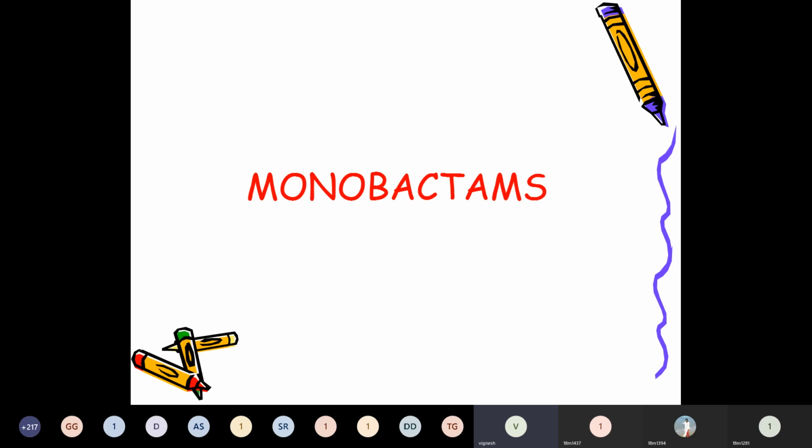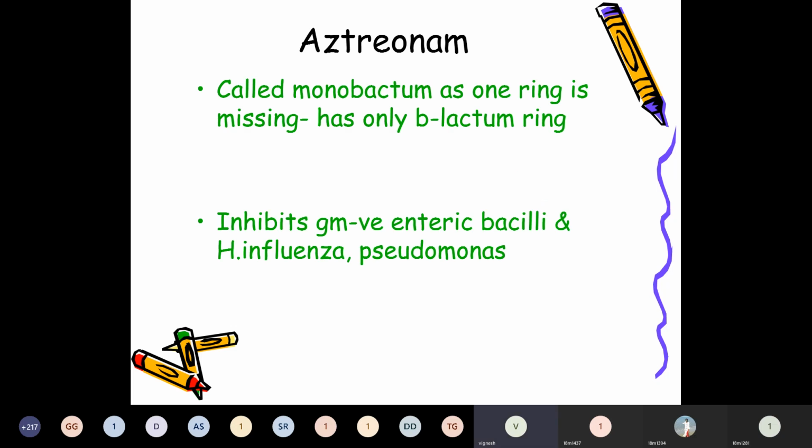Okay, so coming to the monobactams. Aztreonam is a novel beta-lactam antibiotic in which the other ring is missing. That's why it's called a monobactam. It inhibits gram-negative enteric bacilli and Haemophilus influenzae at very low concentration, and Pseudomonas at high concentration. It is a beta-lactam antibiotic with a spectrum resembling aminoglycosides, and is resistant to gram-negative beta-lactamases.